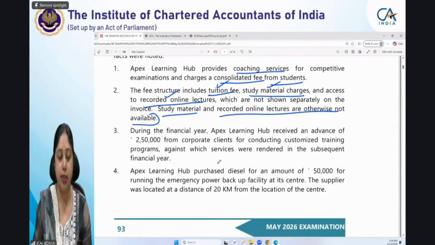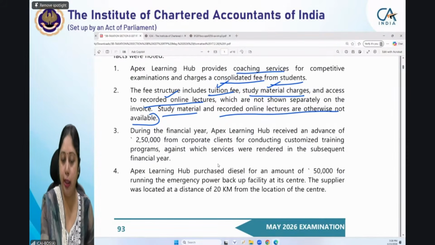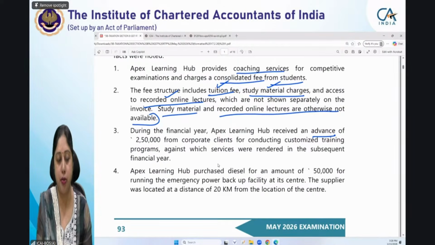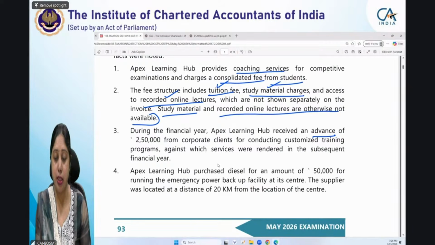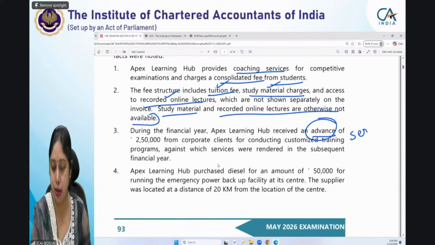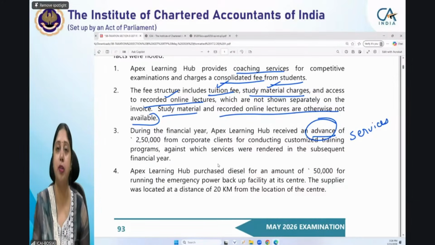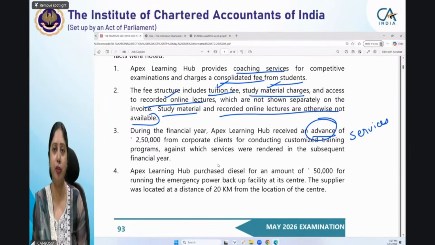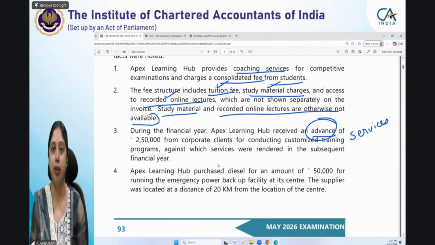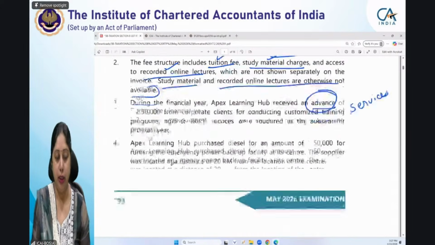The second information is that during the financial year Apex Learning Hub receives an advance of 2,50,000 from corporate clients for conducting customized training programs, against which services were rendered in the subsequent year. Now this is an advance for the services. Let us see what type of question we get for this particular information. But generally when you read a piece of information, you tend to frame a kind of anticipated question based on that information. So all of you would be doing that exercise also, I know, side by side.